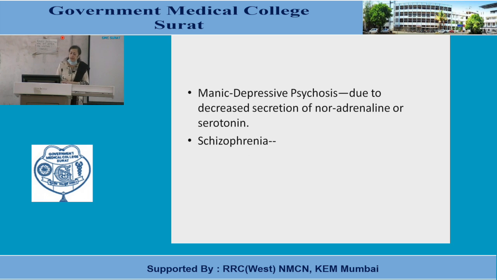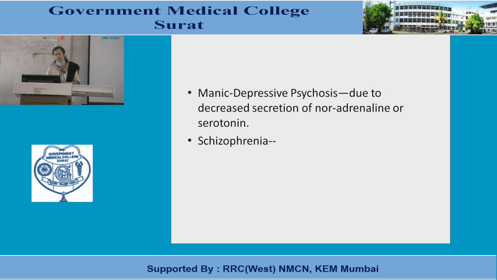Manic depressive psychosis and schizophrenia are two clinical diseases associated with the limbic system. Schizophrenia is considered to be due to an imbalance of dopamine, while decreased noradrenaline and serotonin are supposed to be responsible for manic depressive psychosis, because the limbic system is connected to the locus coeruleus, the median raphe nucleus and many other reticular nuclei in the brain stem.